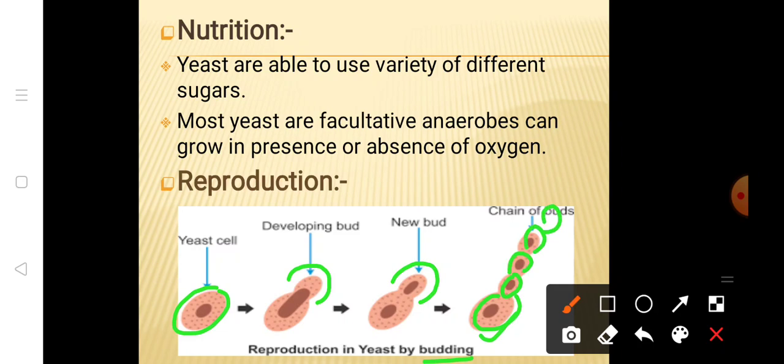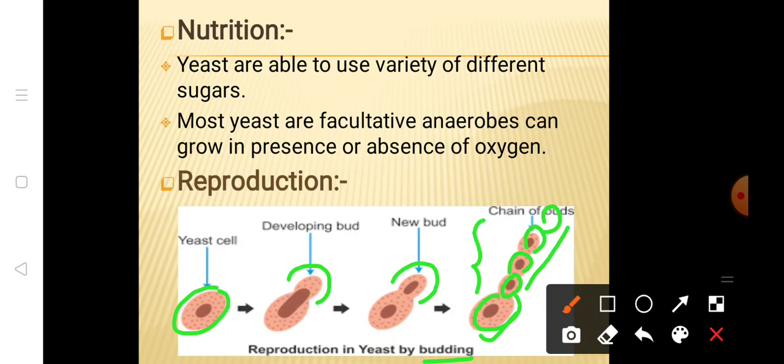This process repeats several times and results in the formation of a branched appearance of the cells. Something like this it will appear. This is termed short hyphae or pseudomycelium.